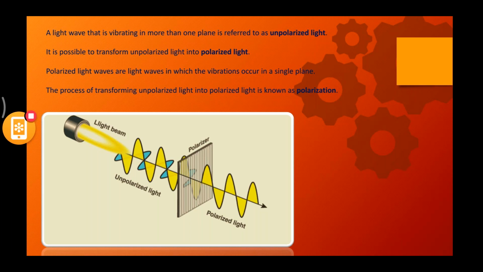Now how can you change unpolarized light to polarized light? There are different techniques as well, but we'll not go that deep into how exactly you convert unpolarized into polarized. The process of converting unpolarized light into polarized light is called polarization. When you're asked to write a 2-mark or very short answer on what is polarization, you can write: the process of transforming unpolarized light into polarized light is known as polarization.